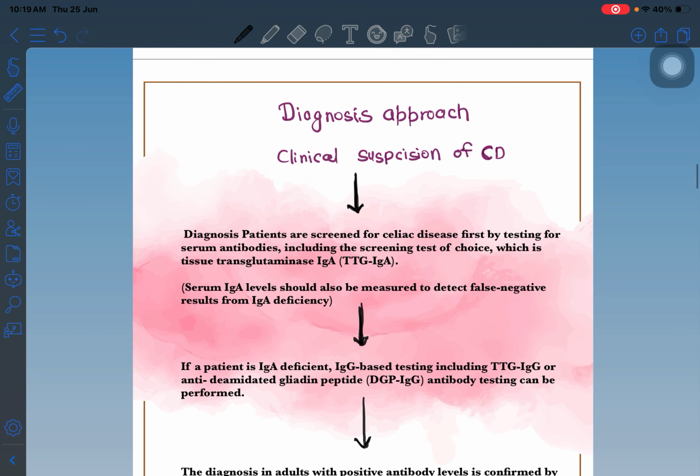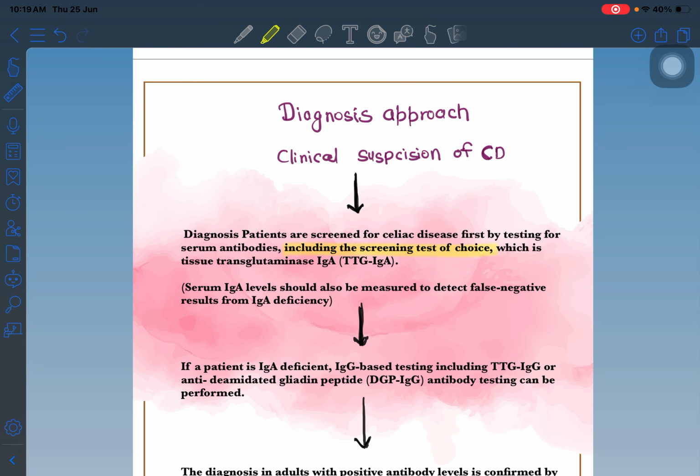So how will you diagnose a celiac disease patient? A patient comes to you with diarrhea, weight loss and growth failure, who may be an adolescent, a child or maybe a young adult. You think about celiac disease, and you go for a serological test, the very important screening test of choice.